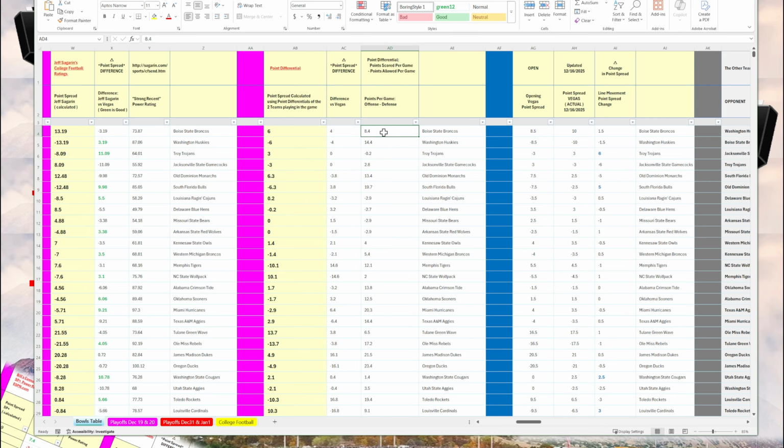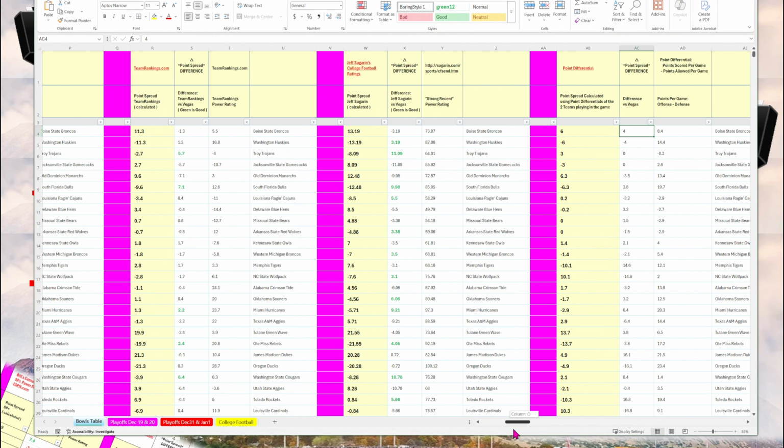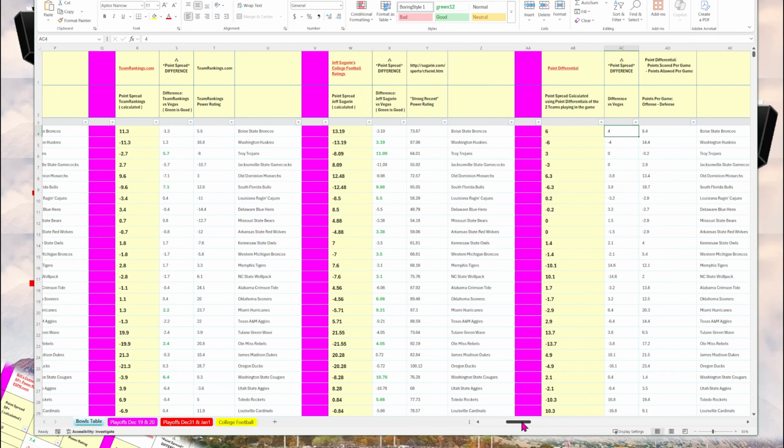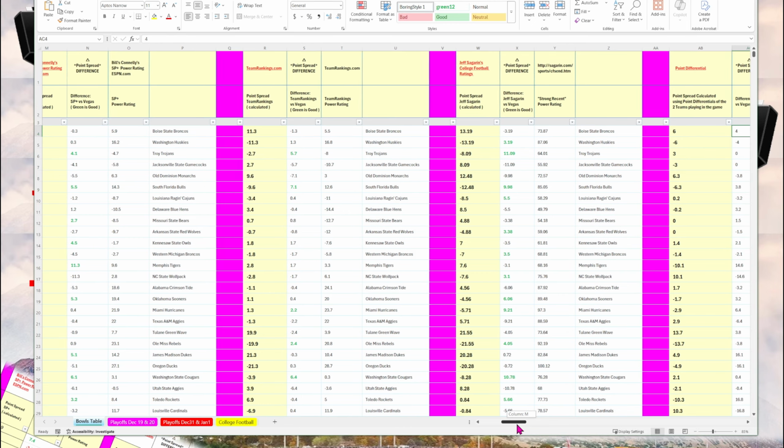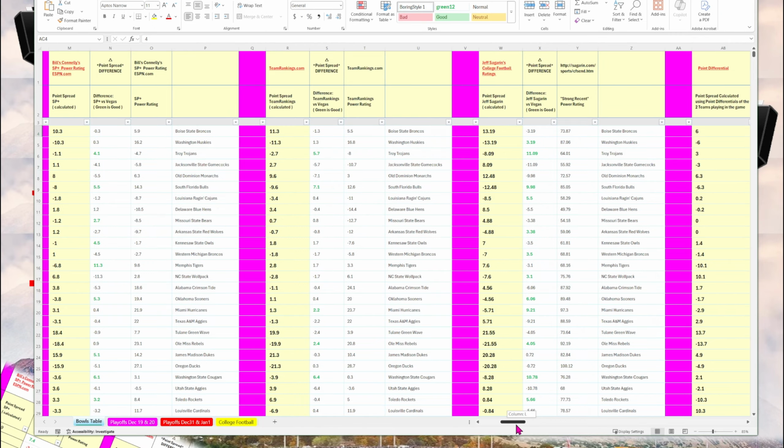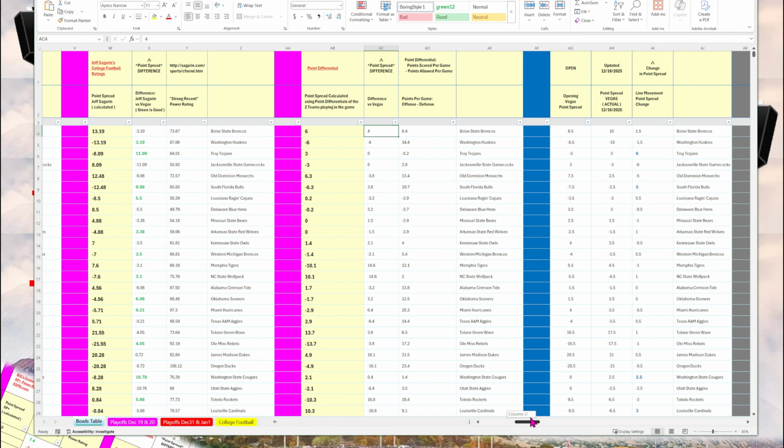Then using this number as a raw power rating, I calculate a point spread based on this point differential, and I also do a point spread difference. The reason I put this is that the core of the power ratings is actually the point differential. However, what they do is make various adjustments, most importantly adjustments for the strength of opponents, the strength of schedule. So that's why I grouped that there. It's the core statistic that goes into these calculations, so it's nice to see it there.